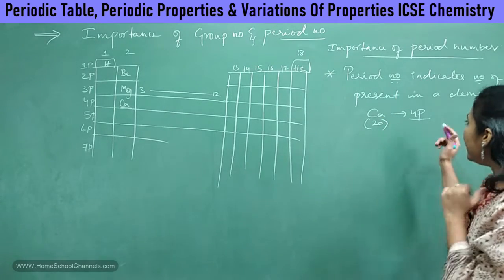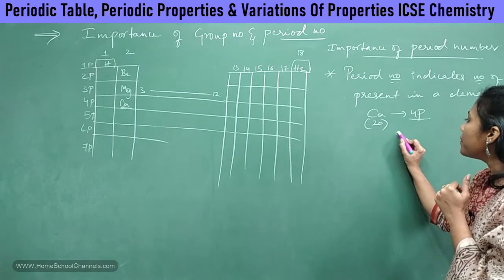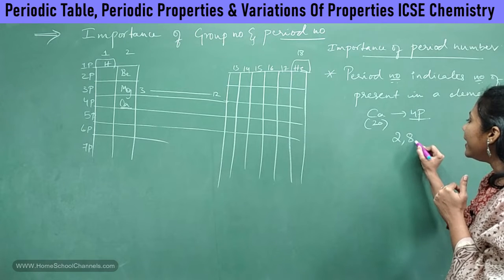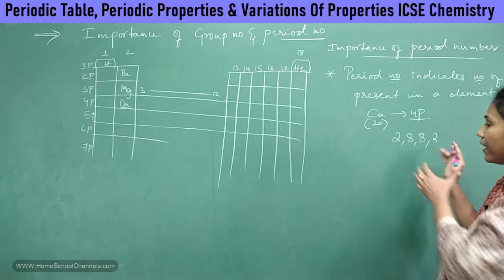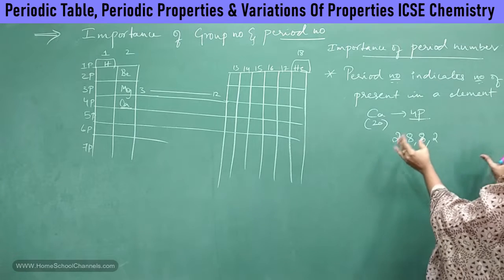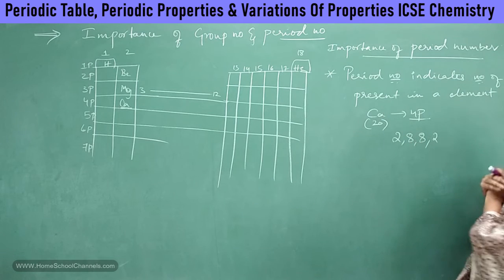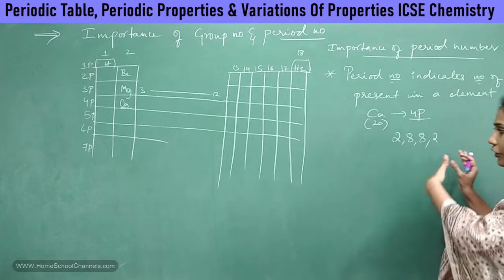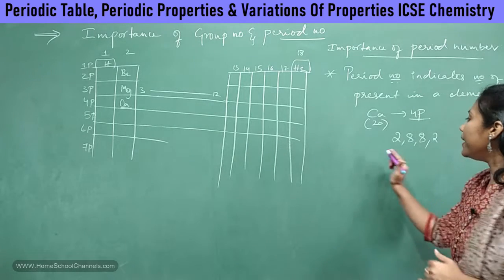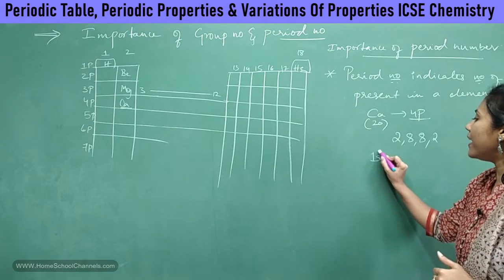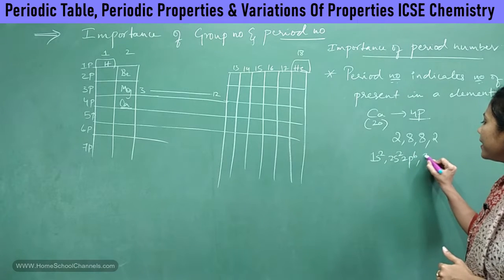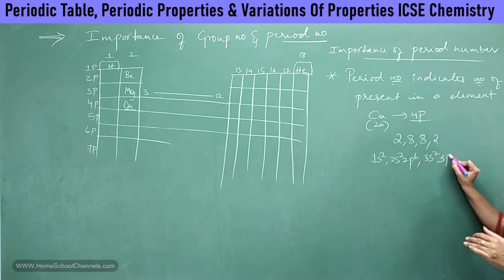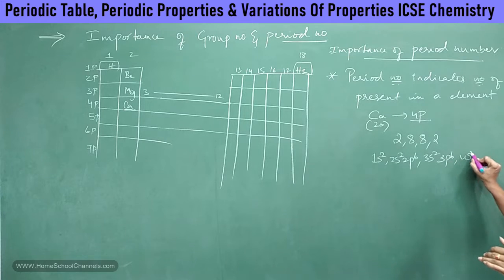How do you write it? 2, 8, 8, 2. So this is our electronic configuration of calcium. And if you want to write the elaborate electronic configuration, it is 1s2, 2s2, 2p6, 3s2, 3p6, 4s2.